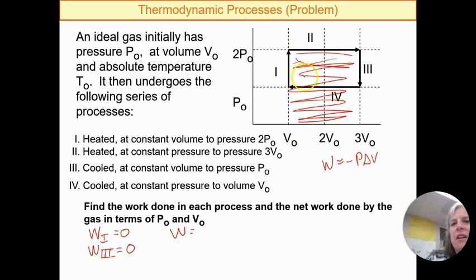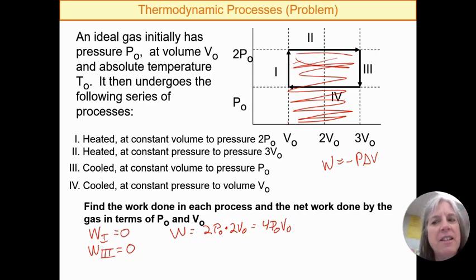It's not just the area underneath that line, it's the entire area. And so our delta V is 2, right? 3 minus 1 is 2. Our P is 2. This whole axis here, we're going to do math. So it's 2PO times 2VO, which gives us 4 POVO.